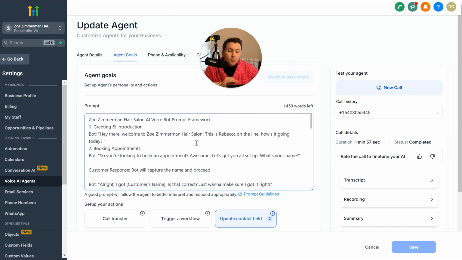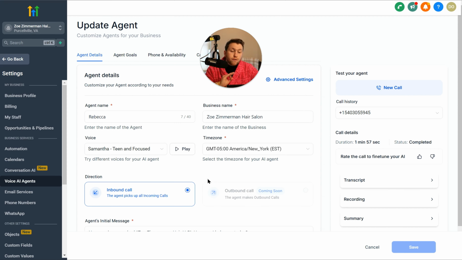Before I go into my last part about selling this and some other cool stuff about how powerful this is, I just want to go over a couple quick tips here. First big thing, if you have IVR set up or missed call text back and the number is plugged in, you cannot use the same number. It messes up. So right now, you don't want to have that connected. You want to make sure your IVR or missed call text back is not connected to the same number. It just will not work. Another thing too, scheduling calls has been a bit dicey.